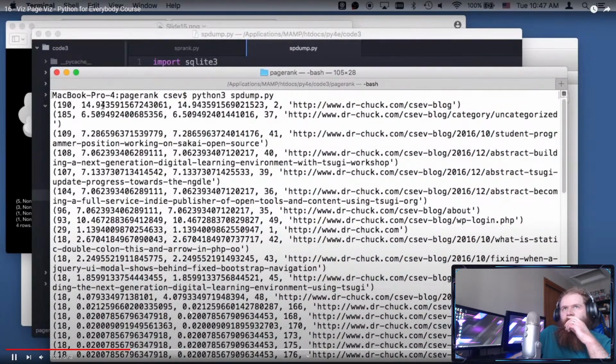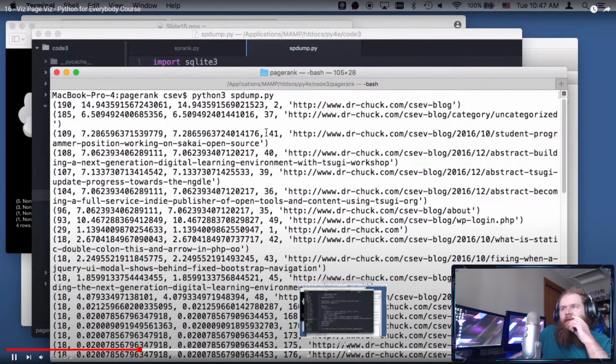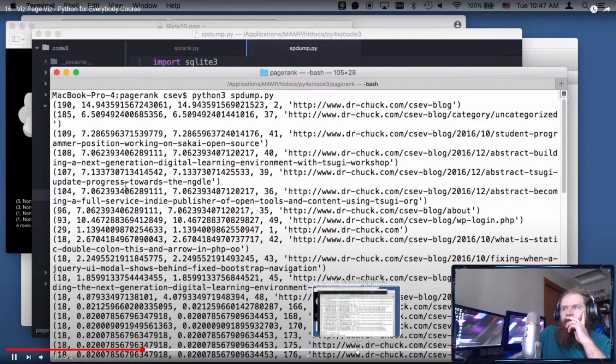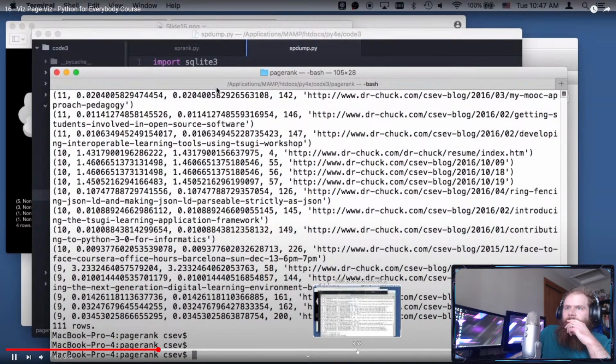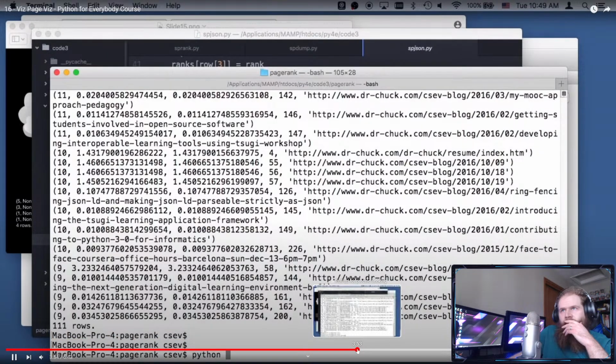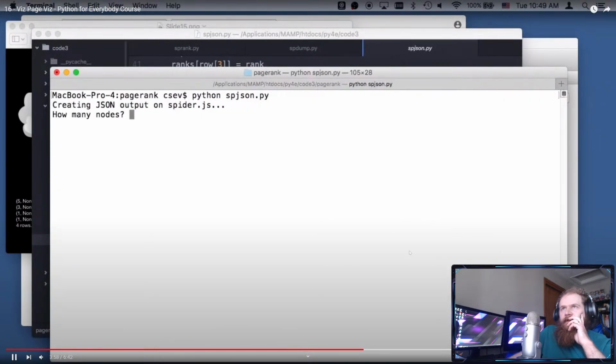Here is the number of inbound links. So that's my blog that has the most inbound links, followed by my uncategorized, whatever that is. And these are the number of inbound links within my own blog somehow. I don't know, because this is not looking at the whole internet at all. So there we go. So maybe that's what he was talking about with SP dump. Then spjson.py, because then it asks for the...